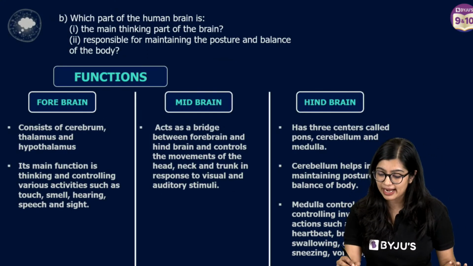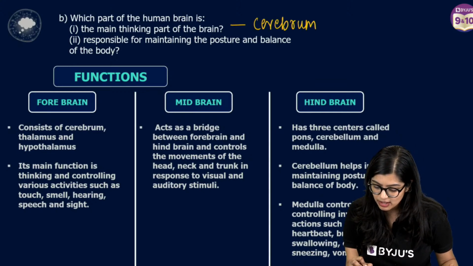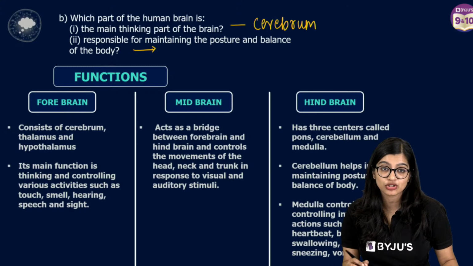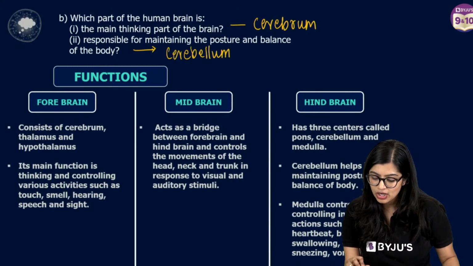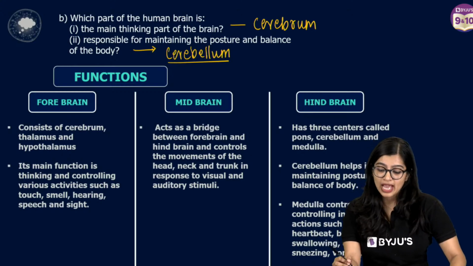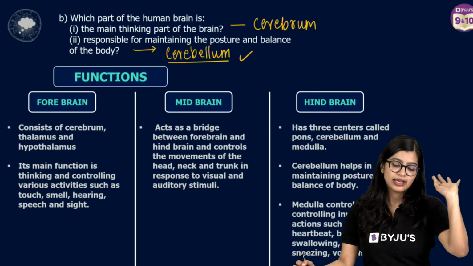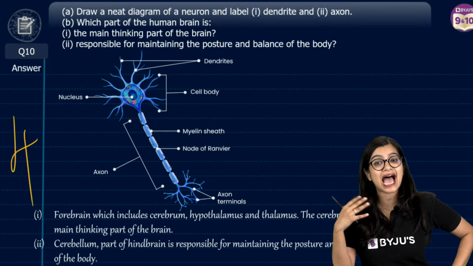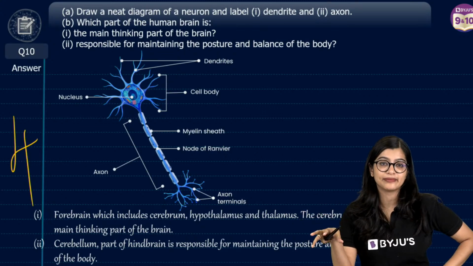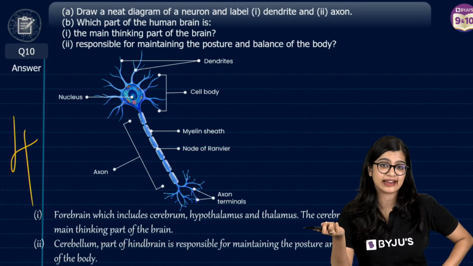Next up, what is the main thinking part of the brain? We know that it is cerebrum. Part responsible for maintaining posture and balance is going to be cerebellum. So thinking part is cerebrum and the part responsible for posture and balance is cerebellum. Easy peasy. 4 marks you have got just like that. You don't even need to worry. Diagram being neat is important. Diagram looking beautiful is secondary.